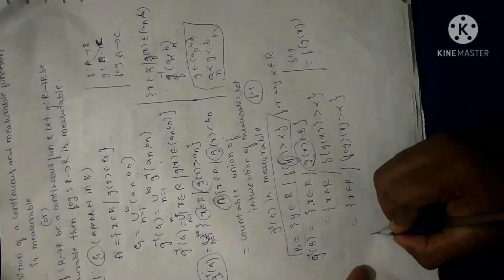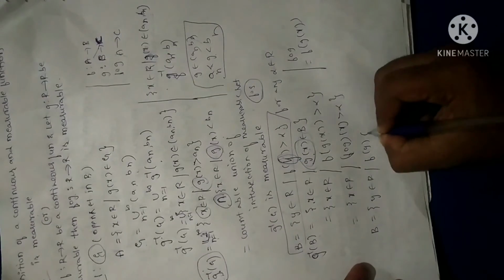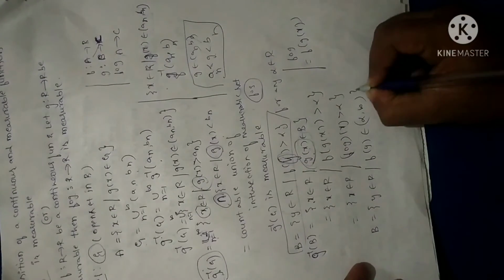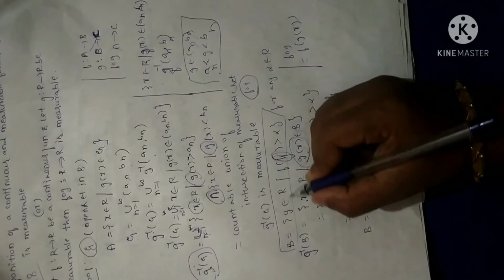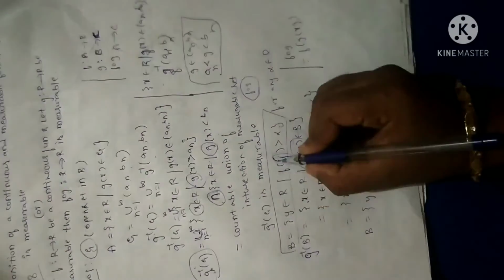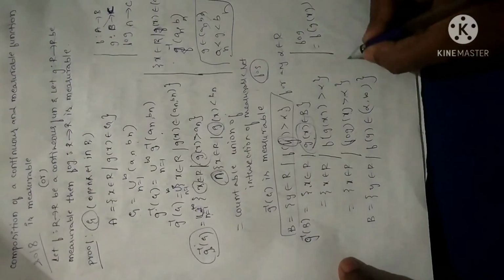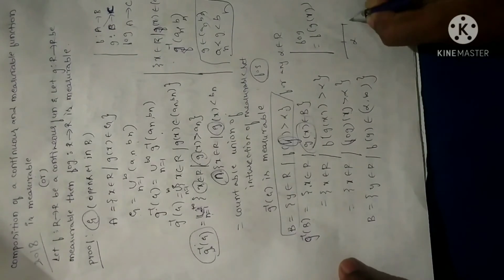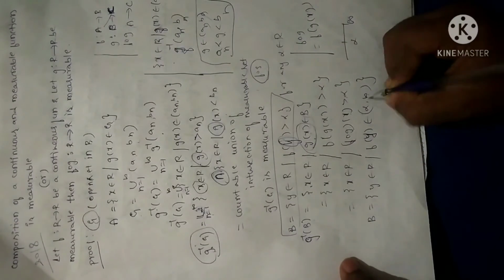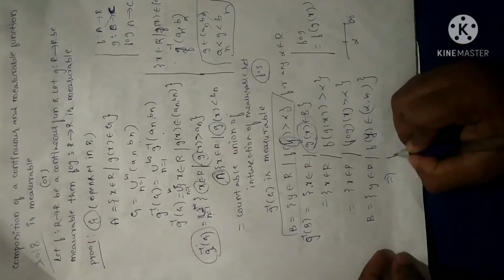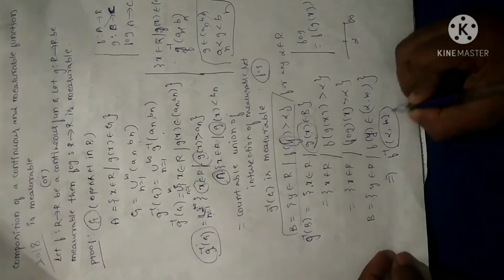Clear? The meaning is that whenever I have defined a set B in this manner, f of y will be in between alpha and infinity. That is, I have assumed the set B such that y is in R and f of y is greater than alpha. Since I have defined this set, what I have arrived at is f o g greater than alpha. Greater than alpha means it will not include alpha, but it goes up to infinity. So I can write f of y will be in between alpha and infinity. This implies that I can write this as f inverse of alpha to infinity. Moreover, alpha to infinity is an open set in